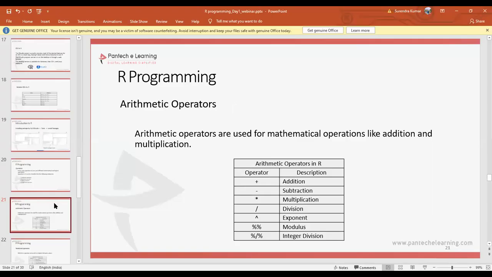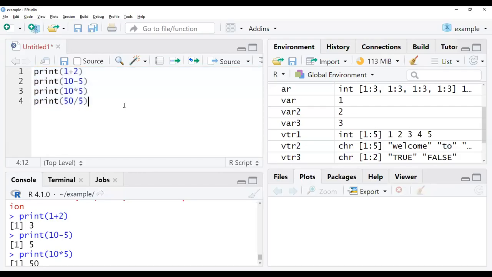So this is all about arithmetic operators, and in R we get some additional operators, like exponents, modulus, and integer division. That we will also check once, to make you understand clearly.